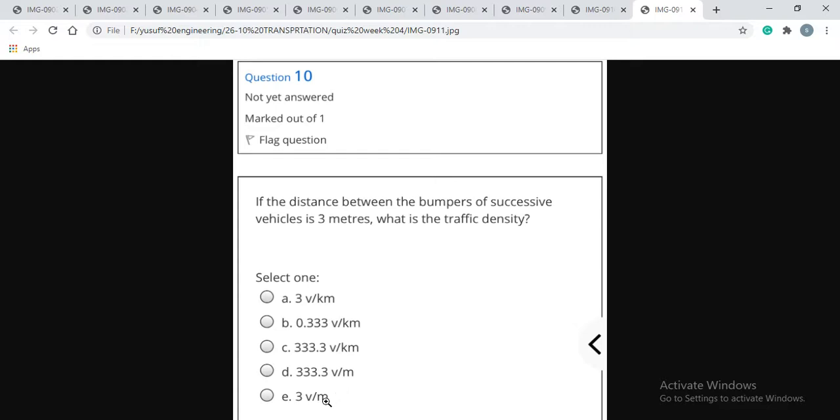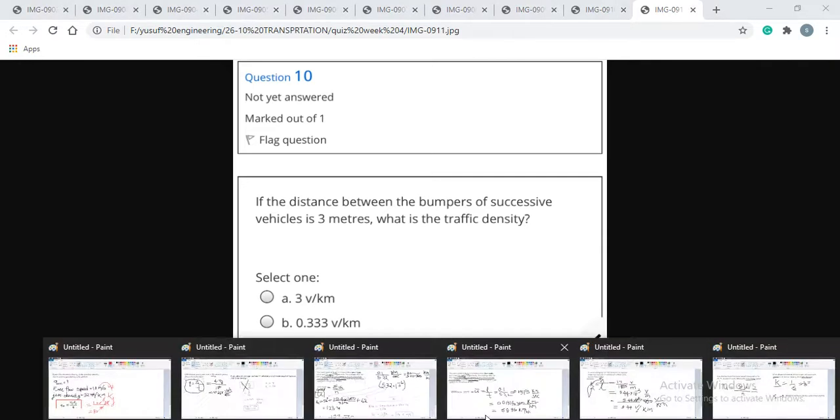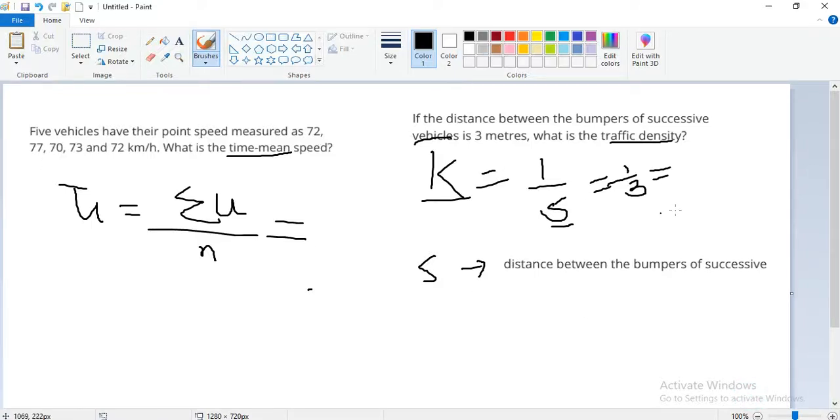We just need vehicles per meter. It is 3 vehicles, otherwise all the readings are in kilometer. So we just need to convert it into kilometer. So 1 upon 3, and this is in meter, so this is in 1 upon meter. So just convert it into this.